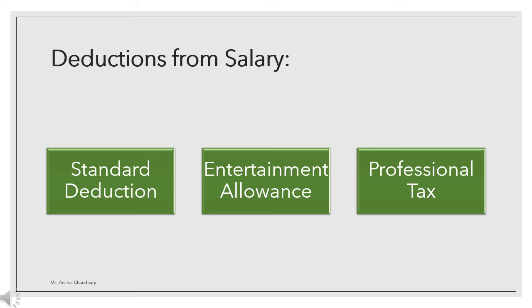The value of deduction will be as follows. If the person is a government employee, deduction is allowed of one-fifth of the basic salary, or 5,000, or the entertainment allowance which has been received by the employee. We have to find out the minimum value out of these three, and that will be your entertainment allowance deduction.